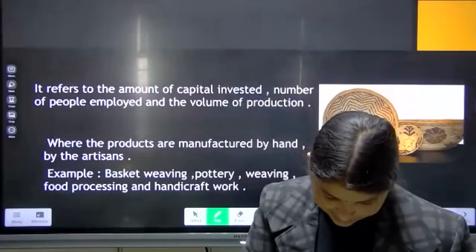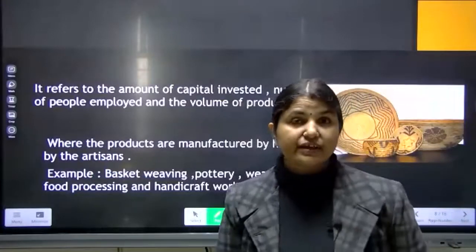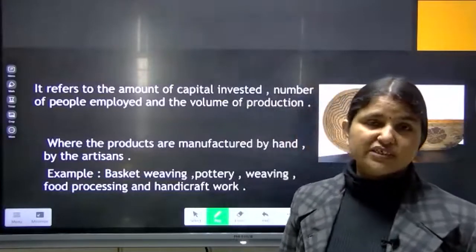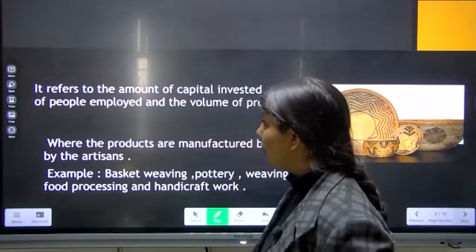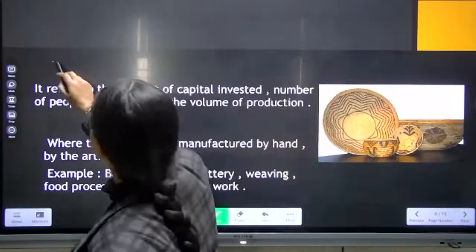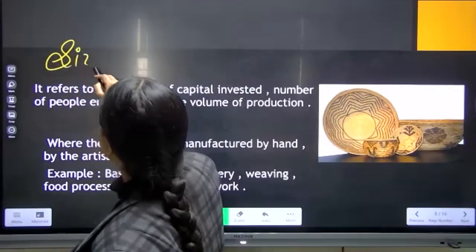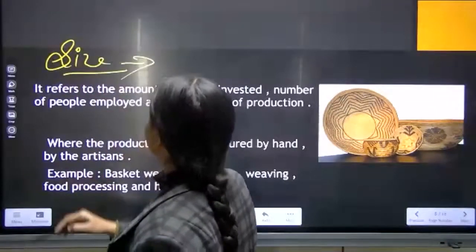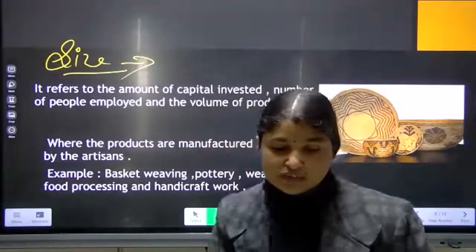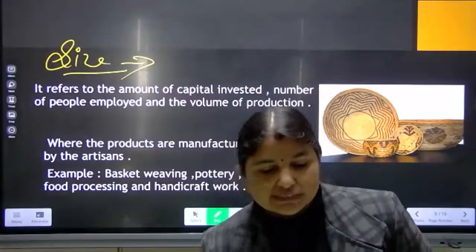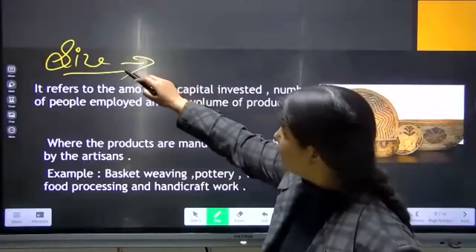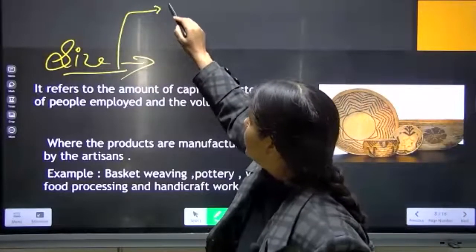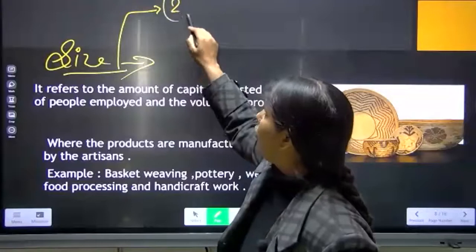The second classification, or the second division of the industries, is industries on the basis of size. Listen and look at the board very carefully. On the basis of size, we can divide the industries into how many parts?